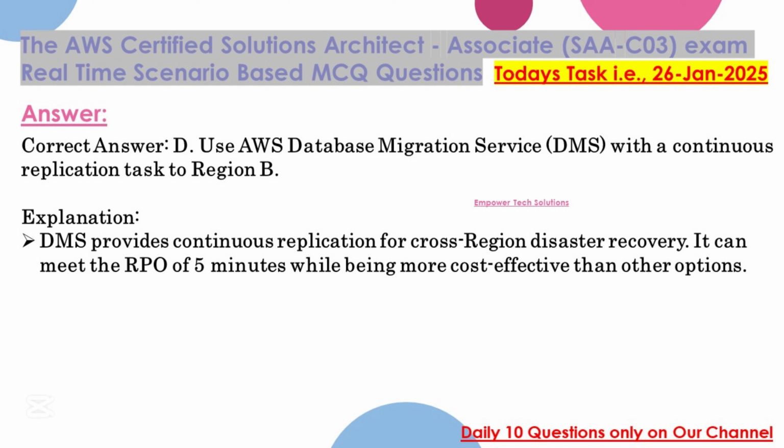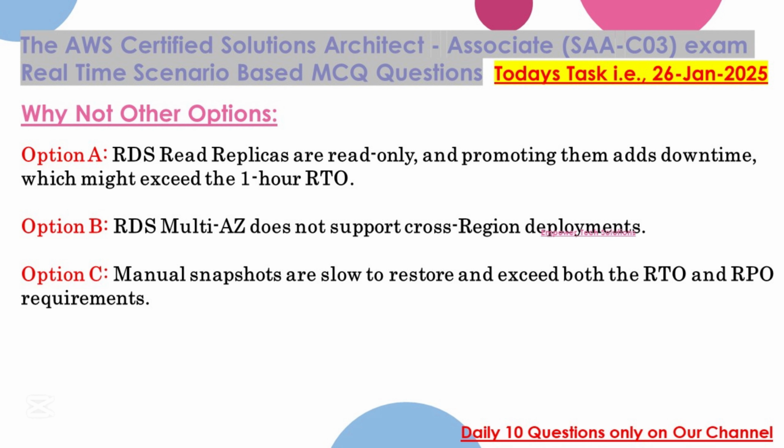Explanation: DMS provides continuous replication for cross-region disaster recovery. It can meet the RPO of 5 minutes while being more cost-effective than other options. Why not other options? Option A. RDS read replicas are read-only, and promoting them adds downtime, which might exceed the 1-hour RTO.